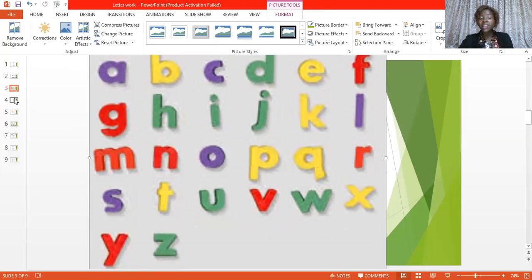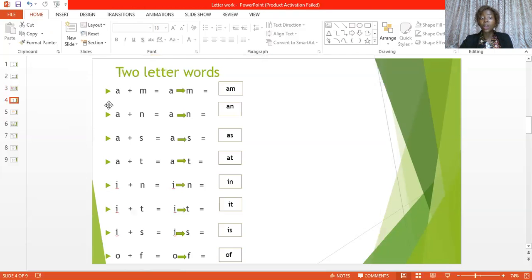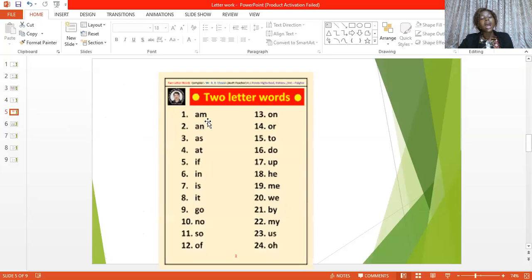Okay. After that, we looked at what? The formation of what? Two-letter words, and we said, for example, A plus M gives you arm. From there we have arm. Isn't it? That's how we formed our two-letter words. And we looked at each of the two-letter words that are on your screen now, like arm, and, as. I would like you to say them after me.